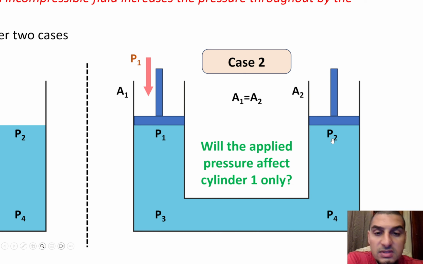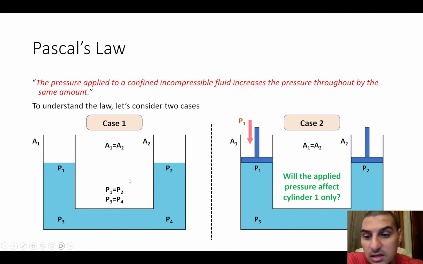And the fluid static laws that we mentioned before still apply. So P1 is still equal to P2 and P3 is still equal to P4. But the new P1 is higher than the old P1. I mean, this P1 is higher than this P1. But P1 and P2 here are equal to each other, and P1 and P2 here are equal to each other. These are higher in value, but these two are equal. And the same for P3 and P4. So, yeah, I hope this example clarified the point.